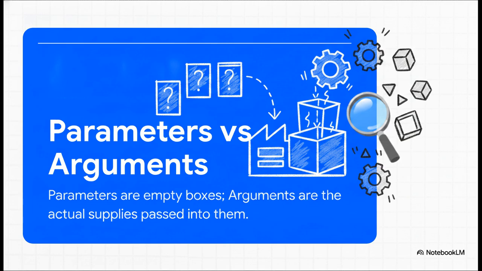All right, let's clear up a massive point of confusion right now. Parameters versus arguments. When you're defining your function, you create parameters. Think of these as empty labeled boxes waiting on a factory assembly line. When you actually call the function later to do the work, you pass in arguments. Arguments are the actual supplies, the raw data that you're dropping into those empty boxes for the factory machine to process. So parameters are the placeholders, arguments are the actual data.